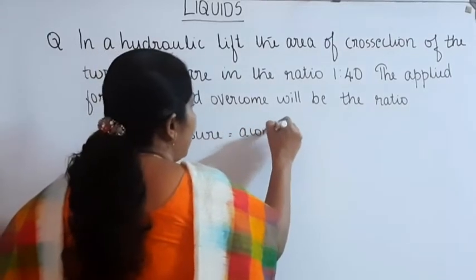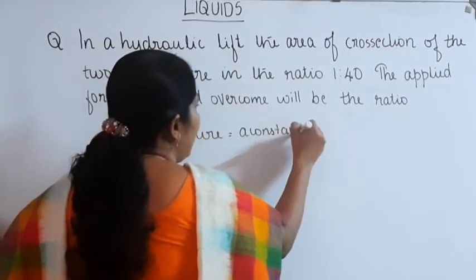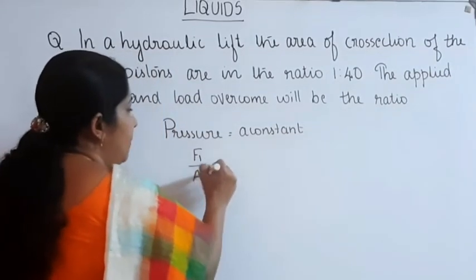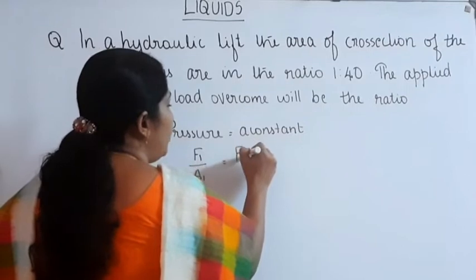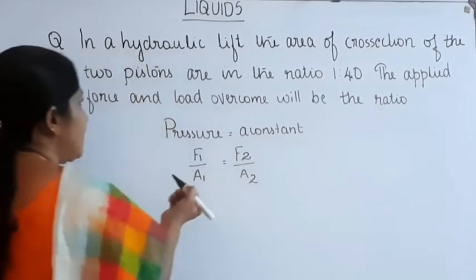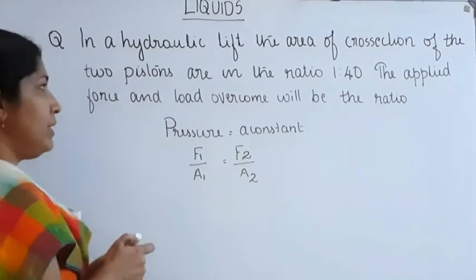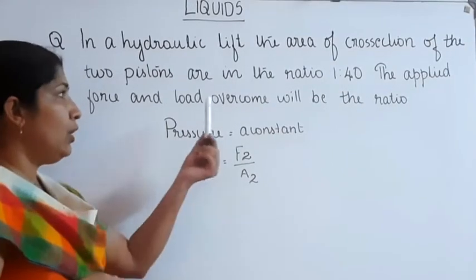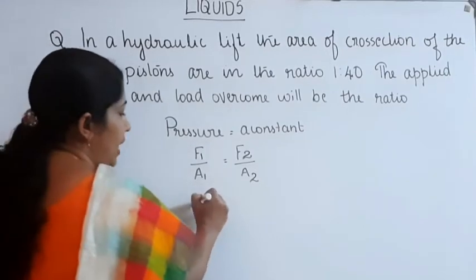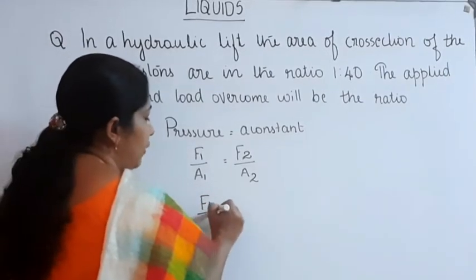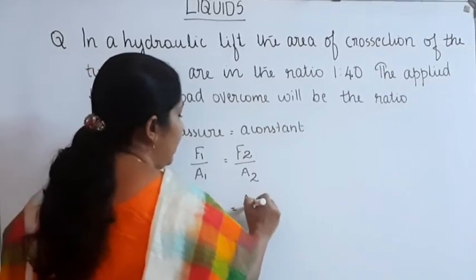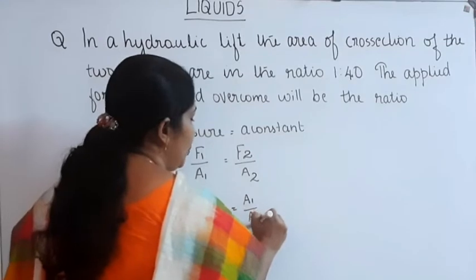So we can write F1 divided by A1 is equal to F2 divided by A2. F1 is the applied force and F2 is the load overcome. Then F1 by F2 is equal to A1 by A2.